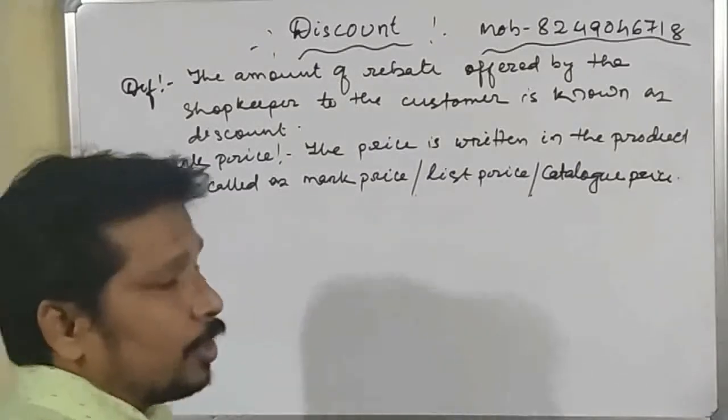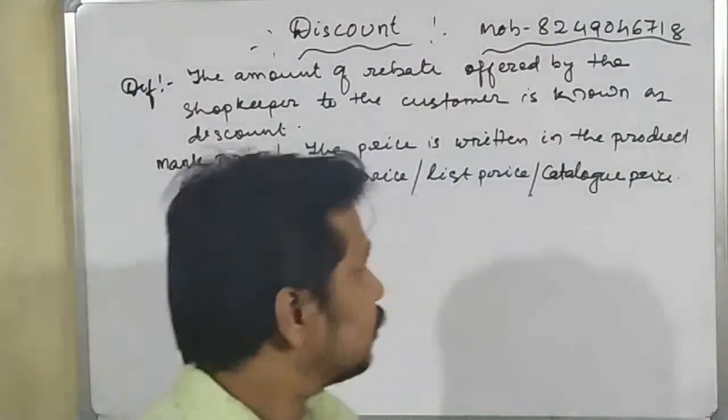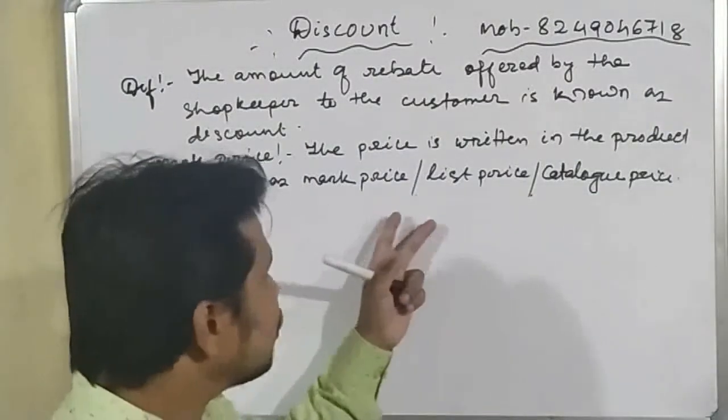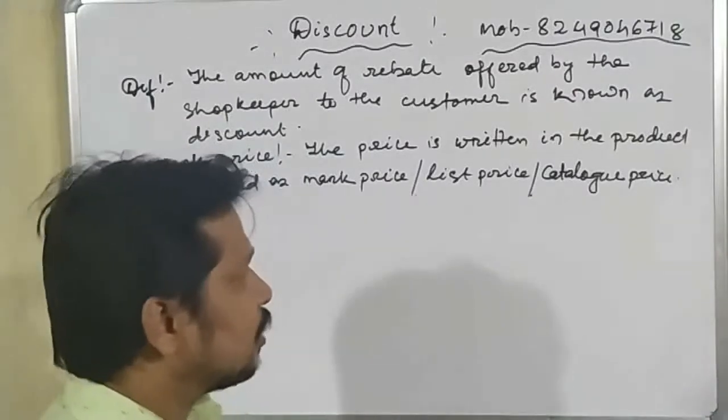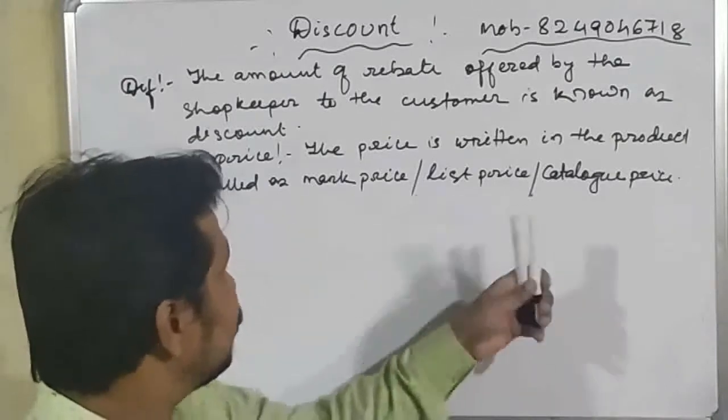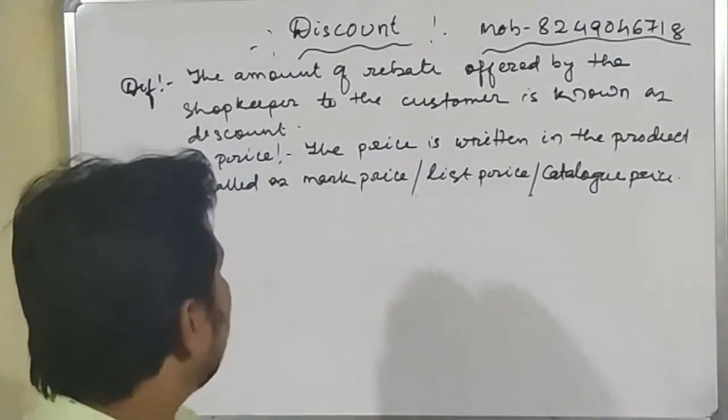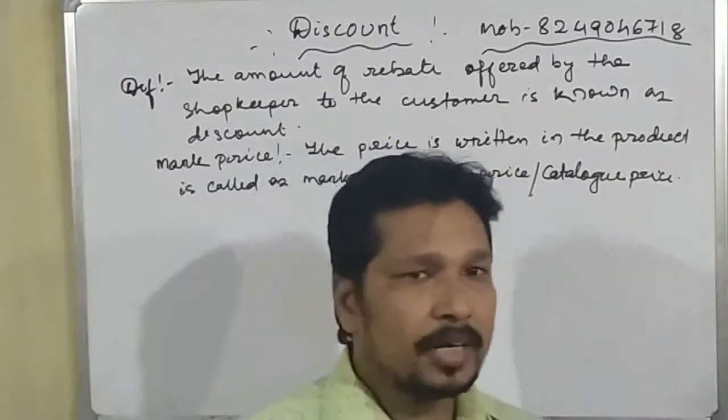In a question it may be written as the mark price, or the list price, or the catalog price. All three are the same thing: mark price, list price and catalog price.